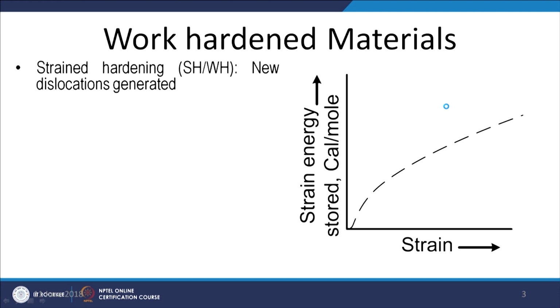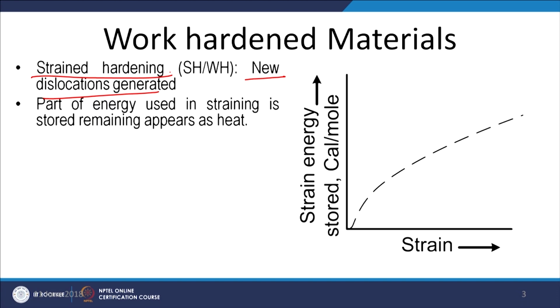process. We know that whenever material is deformed, new dislocations are generated, and these dislocations interfere with the movement of other dislocations, which in turn resists the plastic deformation. So, there will be an increase of the yield strength and an increase in the hardness of the material. This is what is called work hardening or strain hardening, and it primarily occurs due to the generation of a large number of newer dislocations.